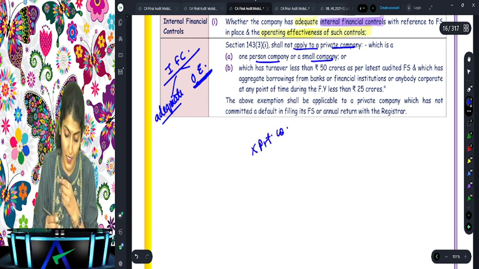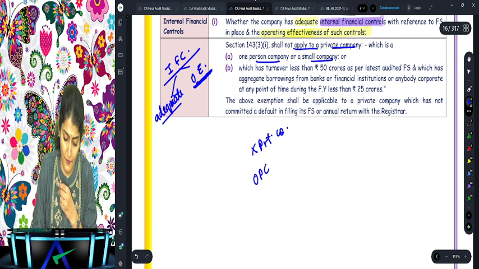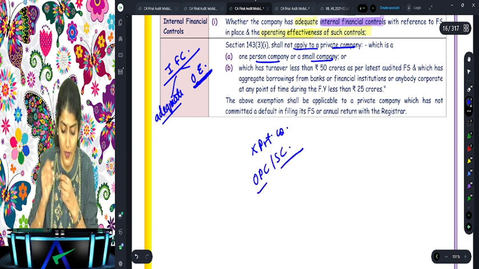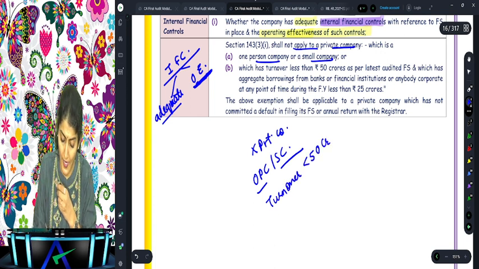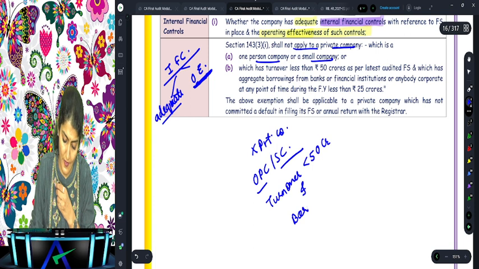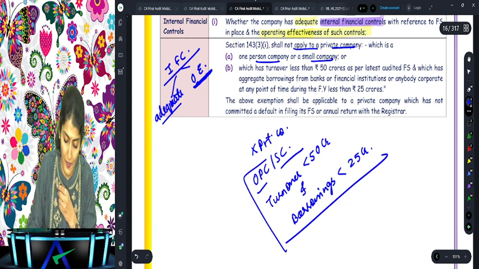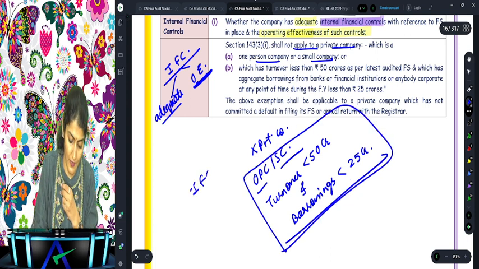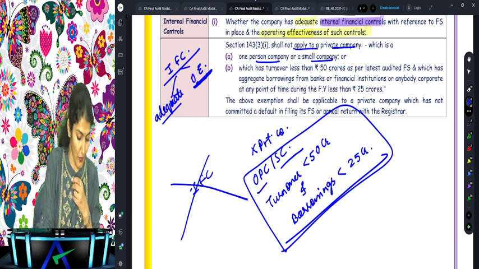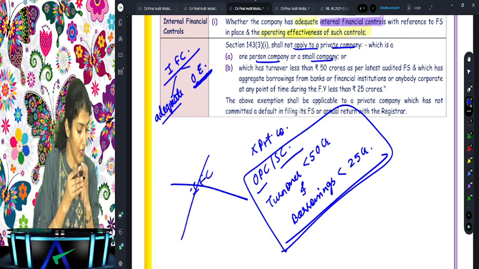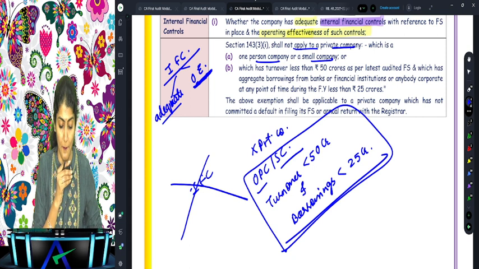So not applicable to a private company which is a one-person company or a small company, or a private company which has a turnover of less than 50 crore and borrowings of less than 25 crore, right? To that private company's statutory auditor, IFC reporting is not applicable.